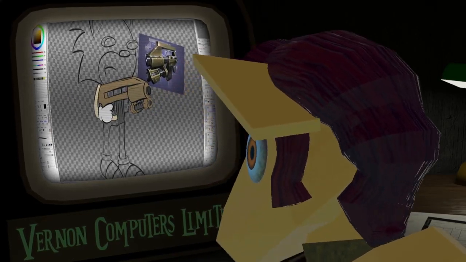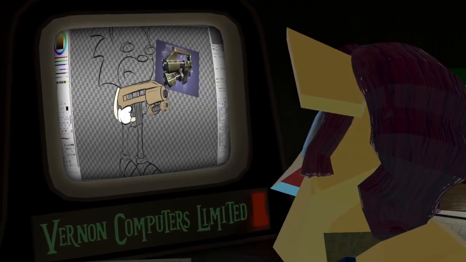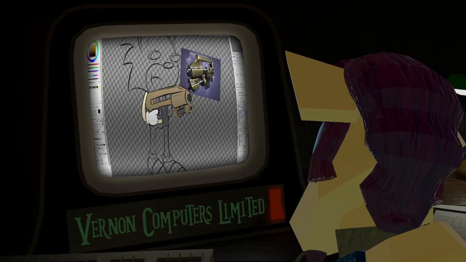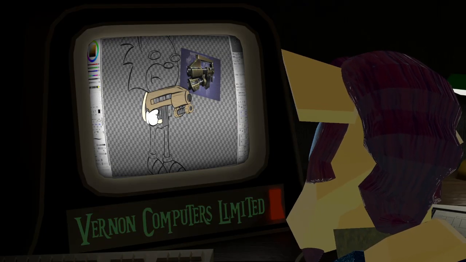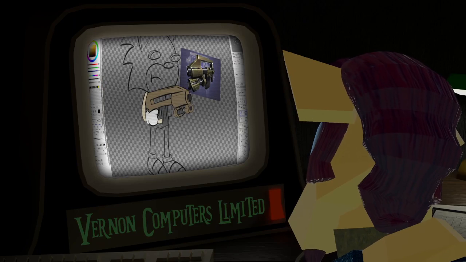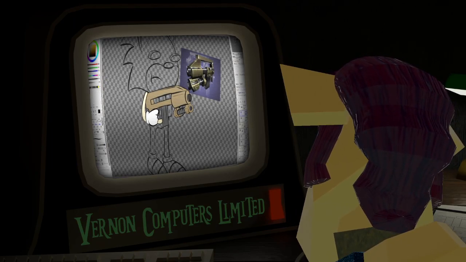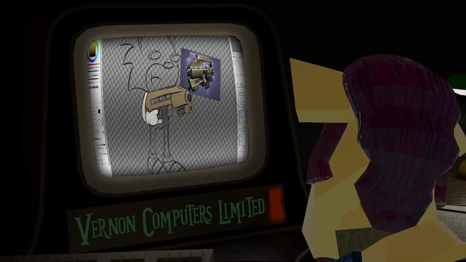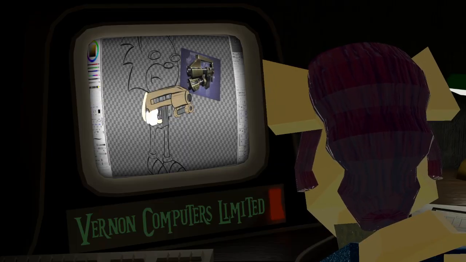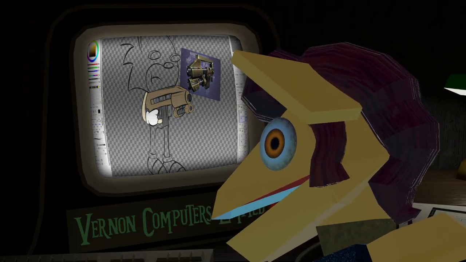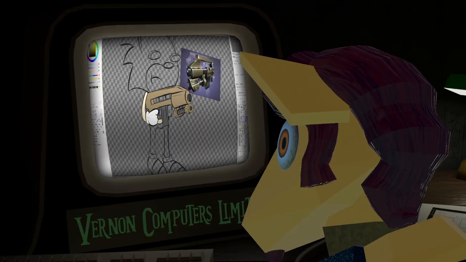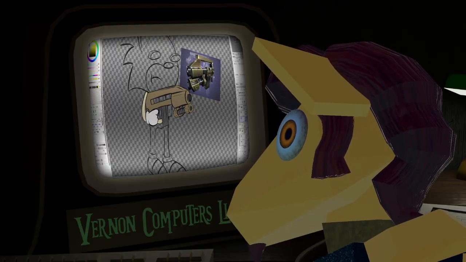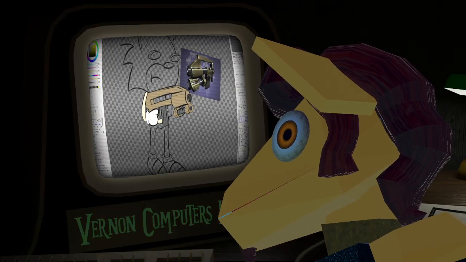Well, that's mostly covered, so I don't even have to deal with that. Okay. Get onto the fill layer, I guess. Okay. Zoom in here.